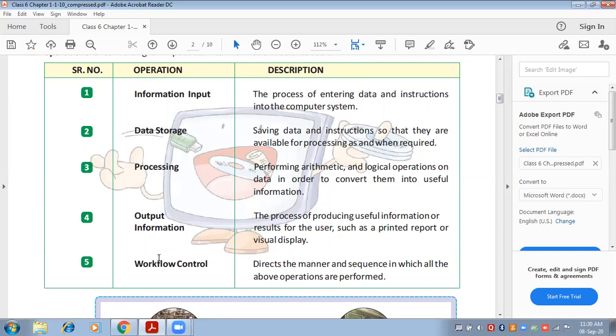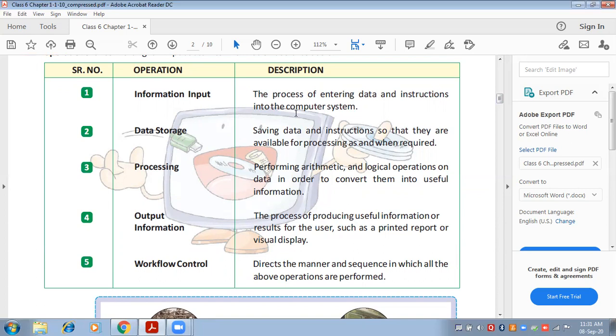And last, the output will be given to me either in the form of a printout, or it will be directly displayed on my screen in whatever way I wanted to see it. So this is how a computer works.